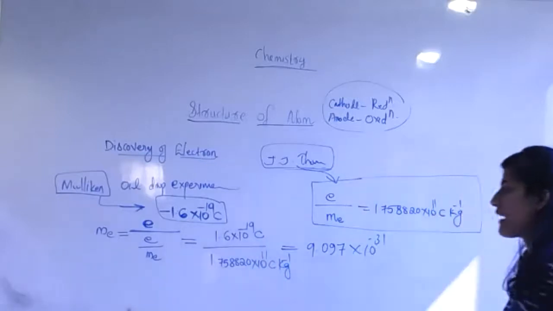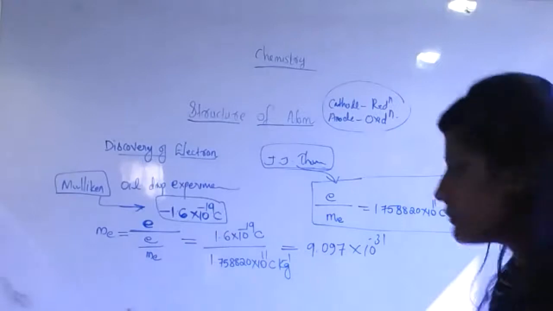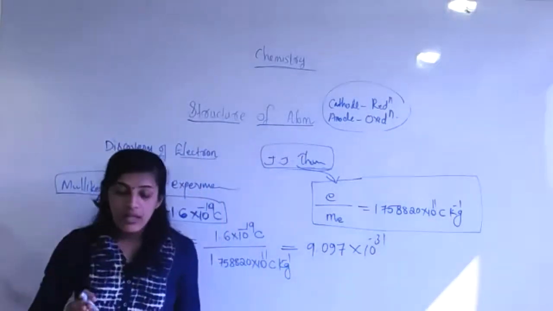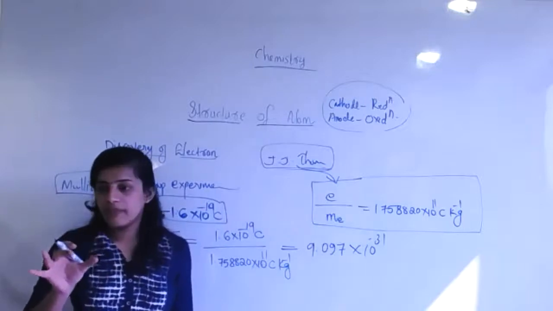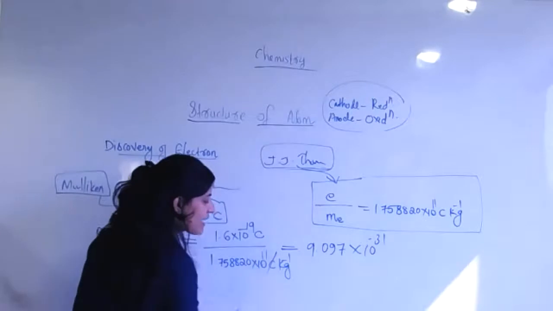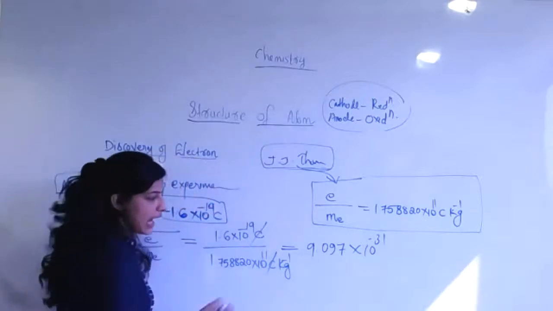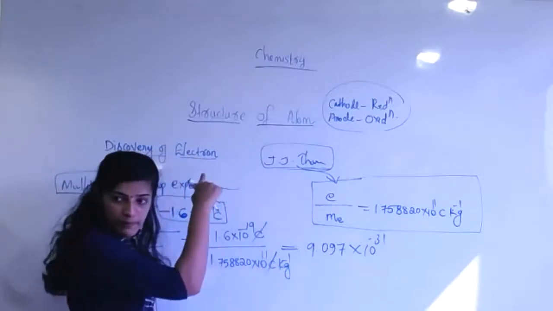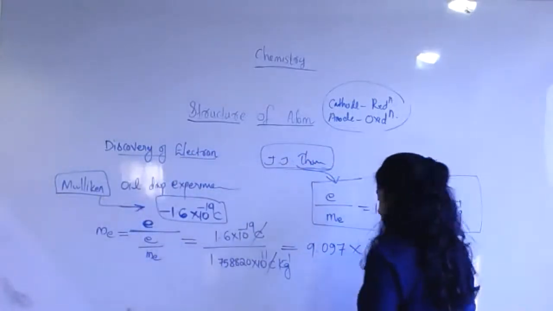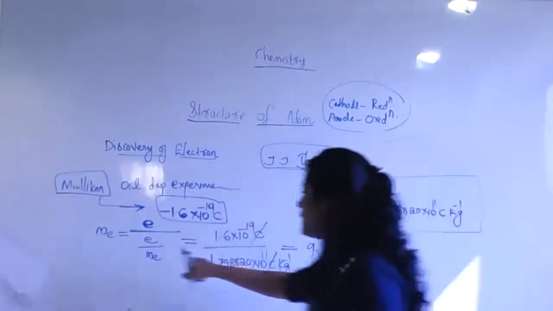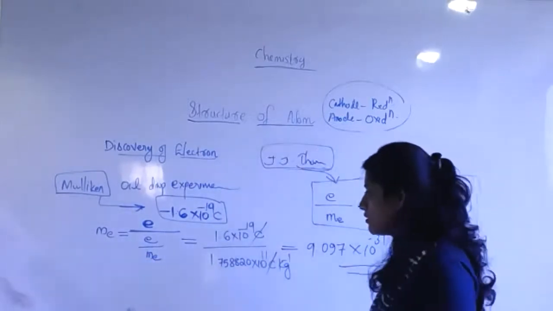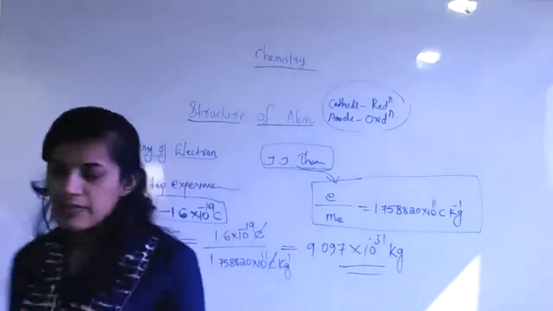It is mass. So what happens in the unit? Very important, students: with the help of units, you can easily do your calculation. Look, we can cancel coulomb and coulomb here, and then kilogram will move upside. So what about the unit? Kilogram. So this is the mass, with the unit kilogram. That's why we can cancel.